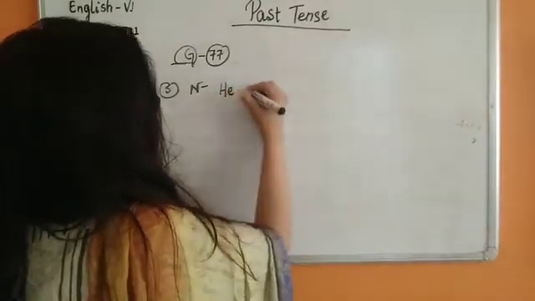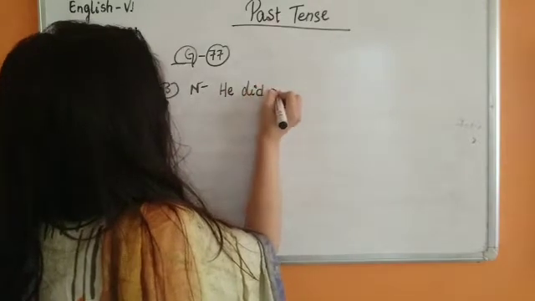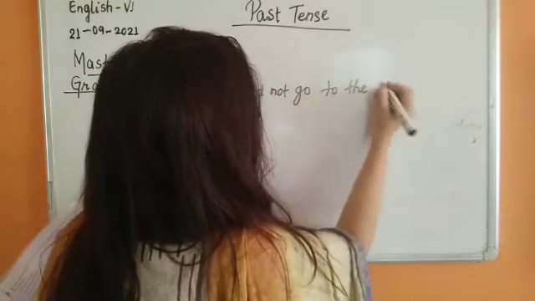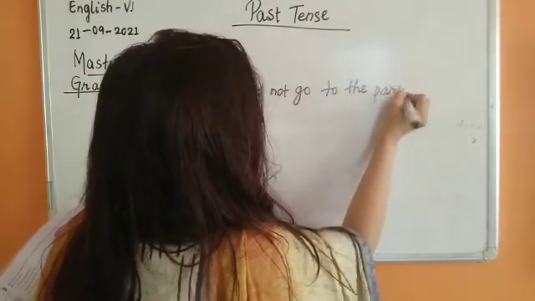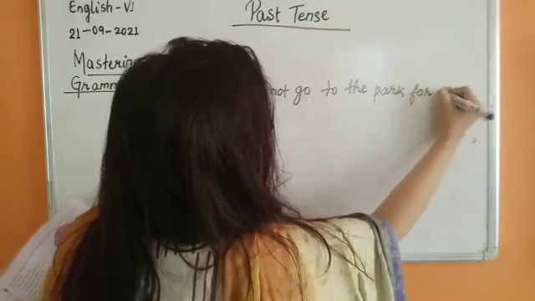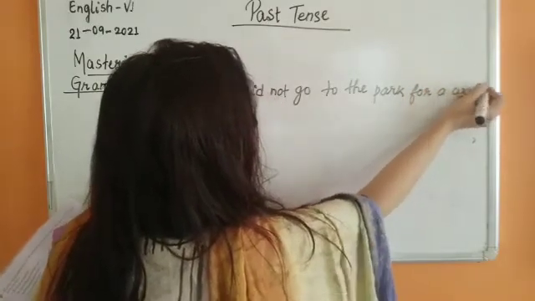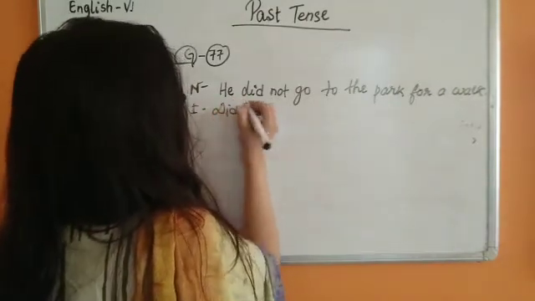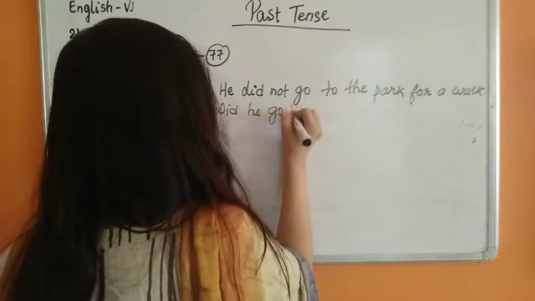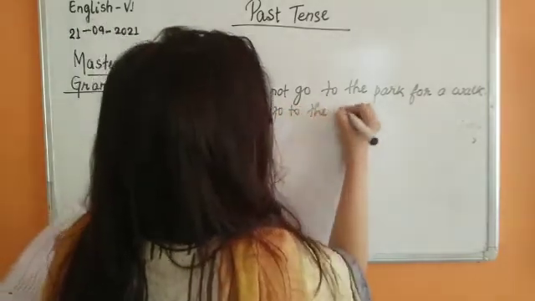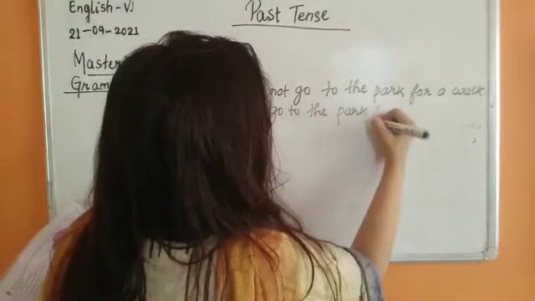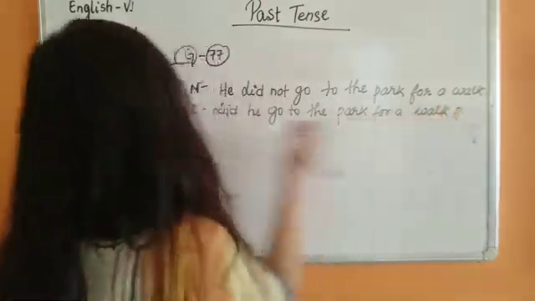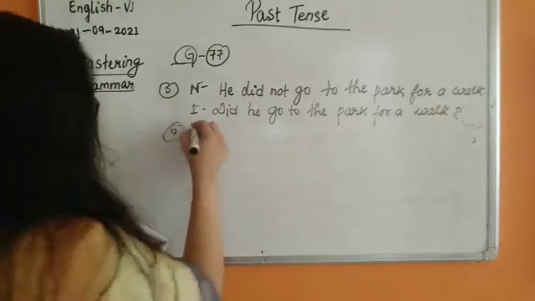He did not go to the park for a walk. Interrogative. Did he go to the park for a walk? Question mark.